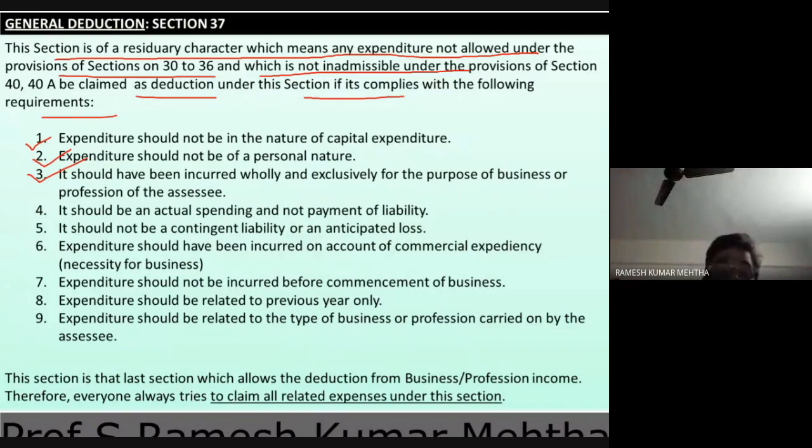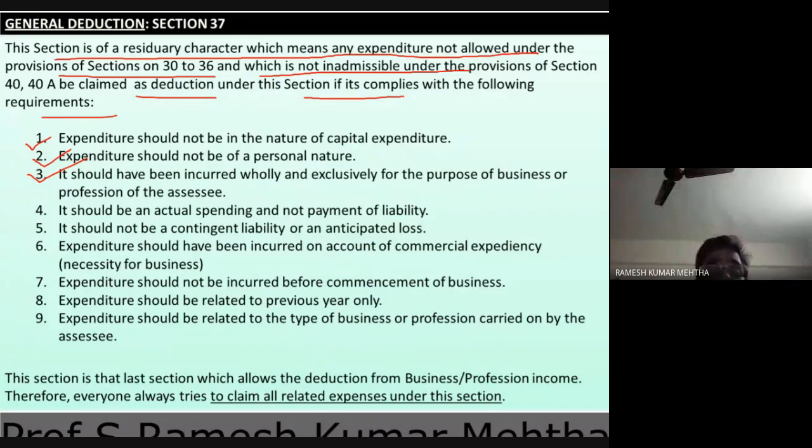Hence, it's advised that any expenditure which is capital in nature or personal in nature should not be shown on the debit side of profit and loss account. And if by mistake or deliberately it is shown on the debit side of profit and loss account, it has to be overcome by rectifying those entries.